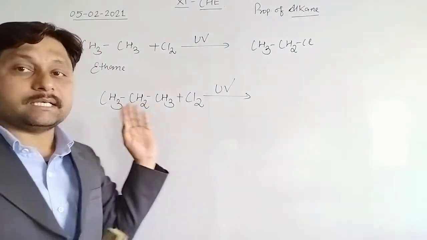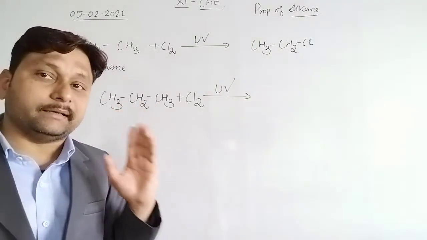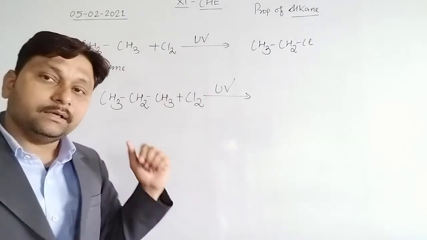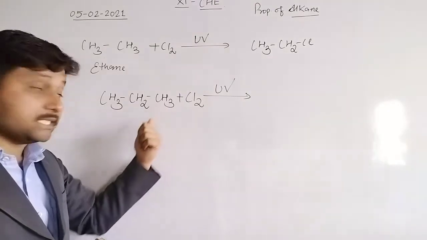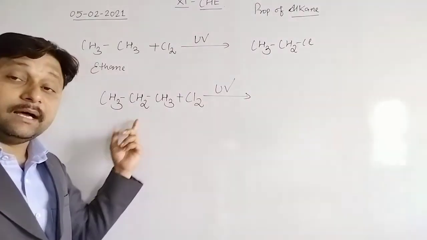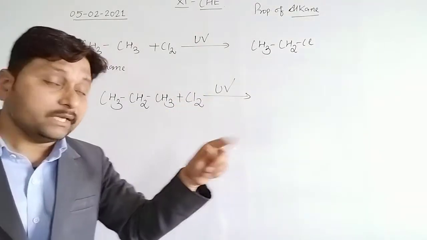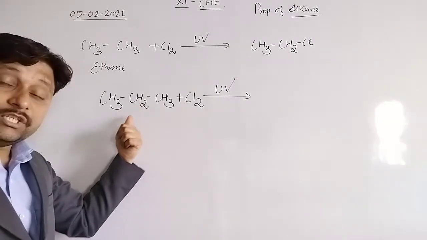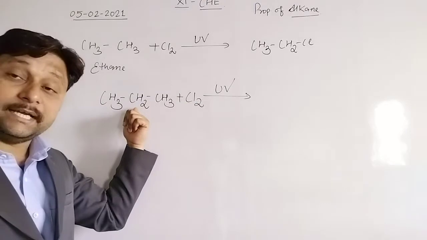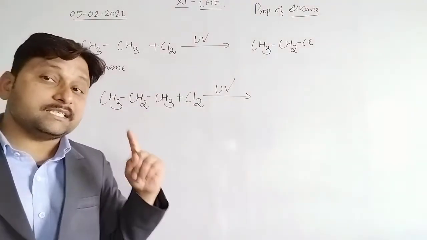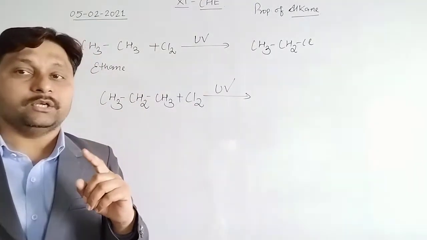Now this compound is unsymmetrical. See, if hydrogen is substituted from the CH3 position, then the answer will be 1-chloropropane. If hydrogen is eliminated and chlorine is substituted in place of the hydrogen on the second carbon, the answer will be 2-chloropropane. So there are two products.